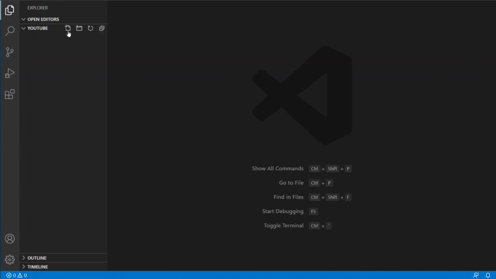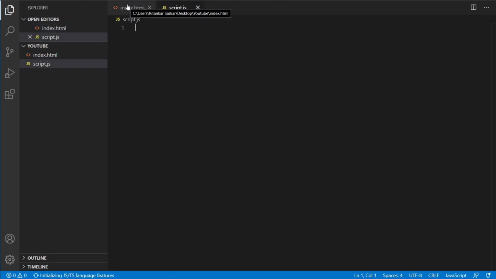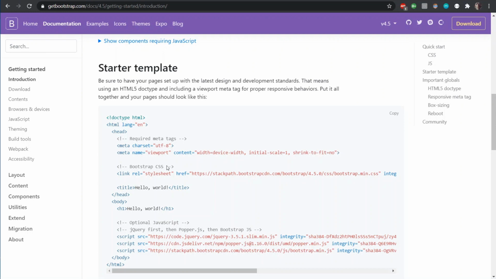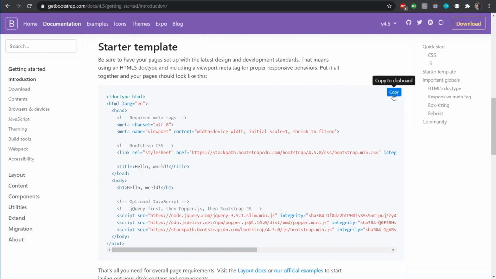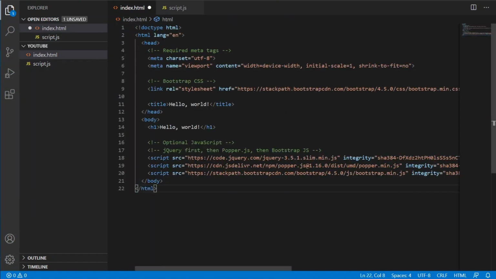Okay, so we are in VS Code now, and we will quickly make our index.html and another file, script.js, which we'll use for writing our script. In our index.html, since we will be using Bootstrap, we are going to head over to our browser and get the Bootstrap template. Here we can take our starter template. We are going to quickly copy this, go to our text editor, and paste it.